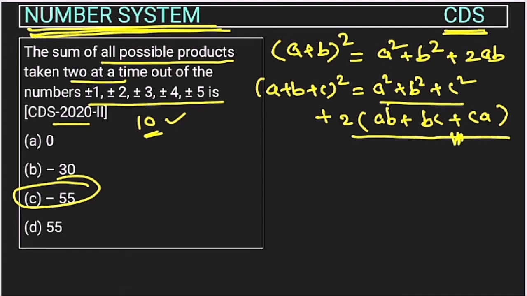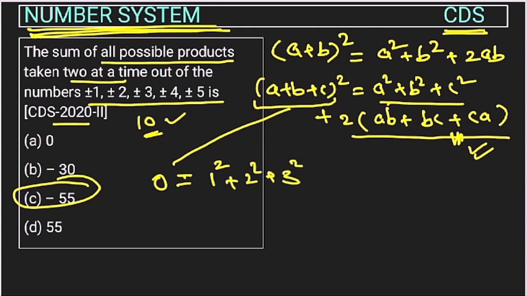This is what the question is asking. If we apply it on 10 variables, we will add all these 10 values. So this will be plus 1, and we add it with minus 1, so it gets cancelled. So this portion will be 0, and here this will be equal to 1 square. There will be 10 values like this: 1 square plus 2 square plus 3 square plus 4 square plus 5 square. Now there will be minus 1 square, minus 2 square, minus 3 square, that will get positive. So I am directly writing here into 2.